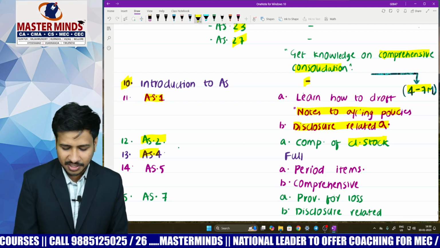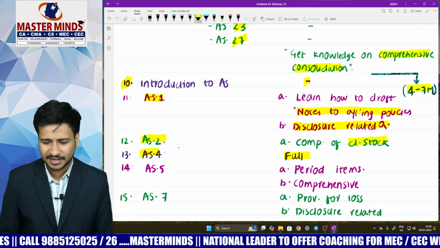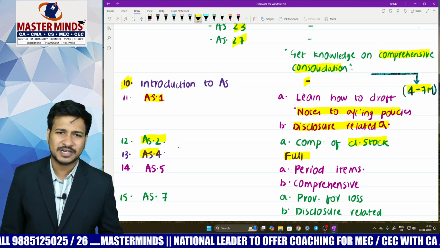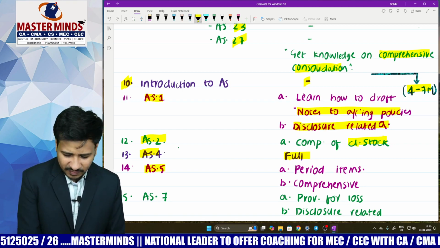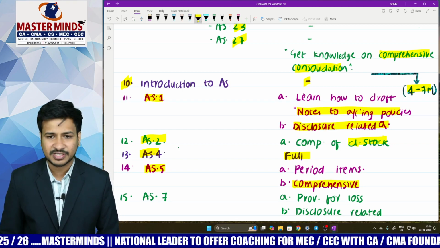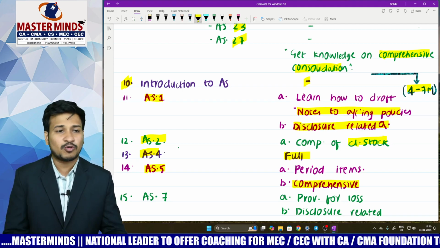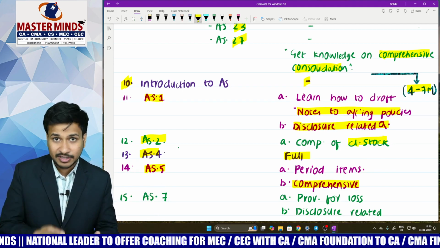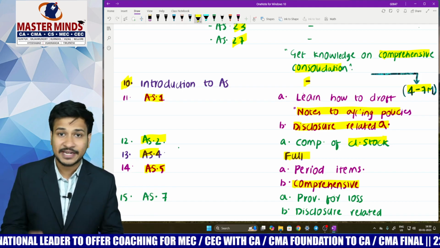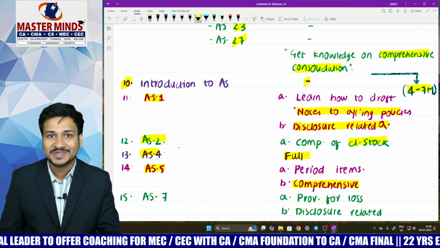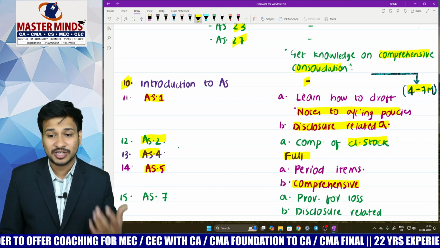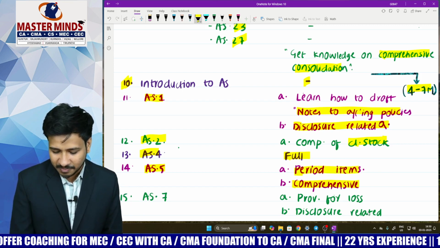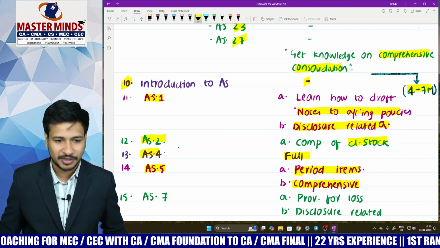Coming to accounting standard number 4, please go through the full list of the standard because you will be getting some sort of comprehensive questions from AS 4 and AS 5 also. Get the knowledge on comprehensive questions because he might ask you to pick what are adjusting events and what are non-adjusting events from AS 4, and pick what are ordinary, extraordinary, period items, prior period items, changes in policies, changes in estimate. Like that, he might ask you a comprehensive question. And of course, prior period items and period items especially are important.